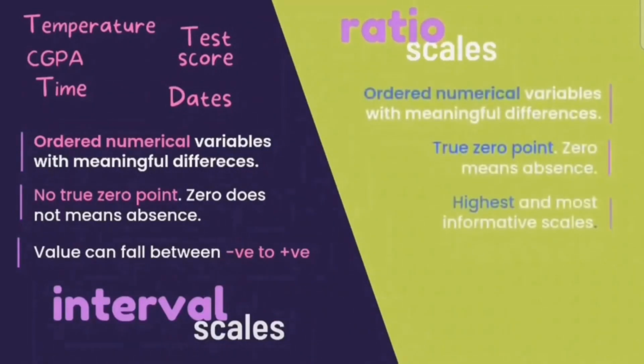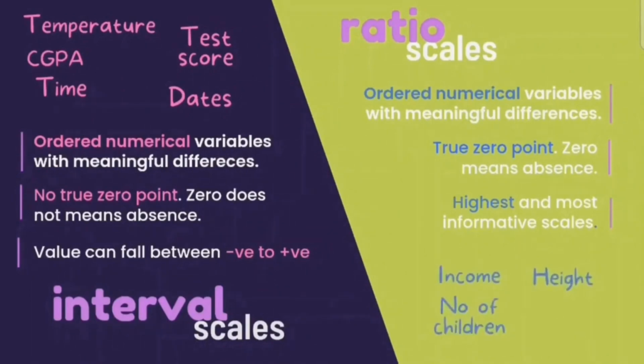So the next one is ratio scale. Again, same as an interval scale, where ordered numerical variable with meaningful differences. Different from interval, for ratio we have true 0 point, where 0 means absent. So ratio is the highest and most informative scale among all other scales.